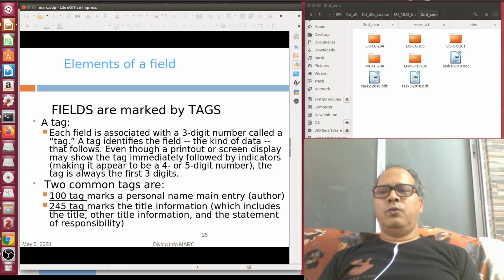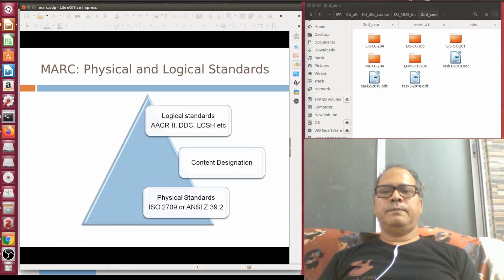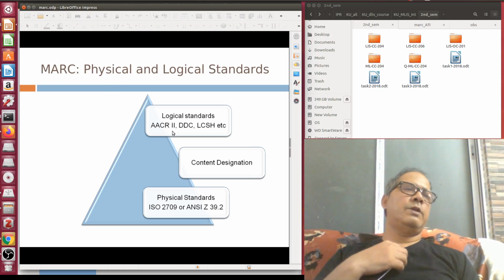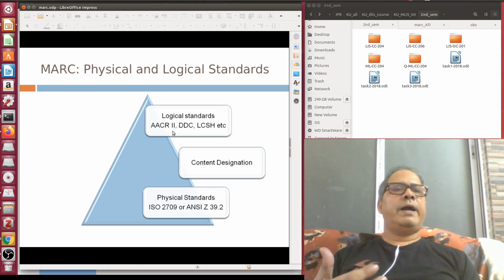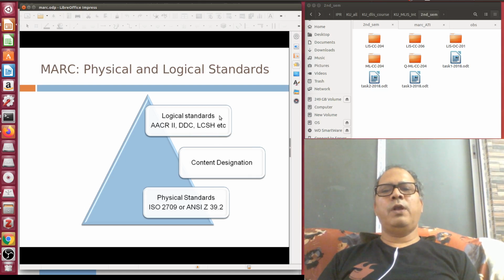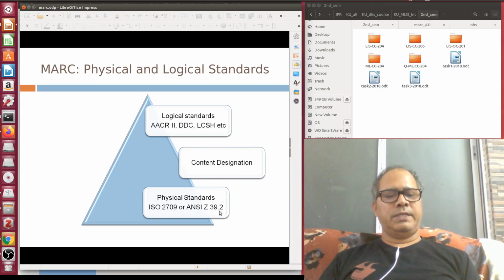Let me go to some real life examples. When you are following MARC 21, you are following physical and logical standards together. For logical standards, you are following AACR2 alongside ISBD, because the moment you follow AACR2, at the back end you have ISBD. Then DDC and other classification schemes, Library of Congress Subject Headings, Sears List, are all logical standards you are following. MARC acts as the content designator, and in the physical standard you are following ISO 2709, which originated from ANSI Z39.2.